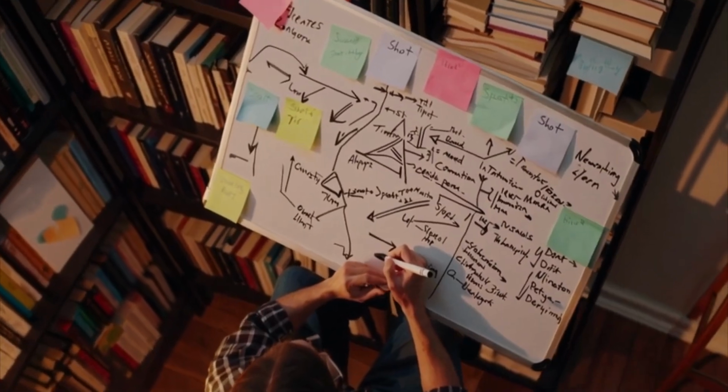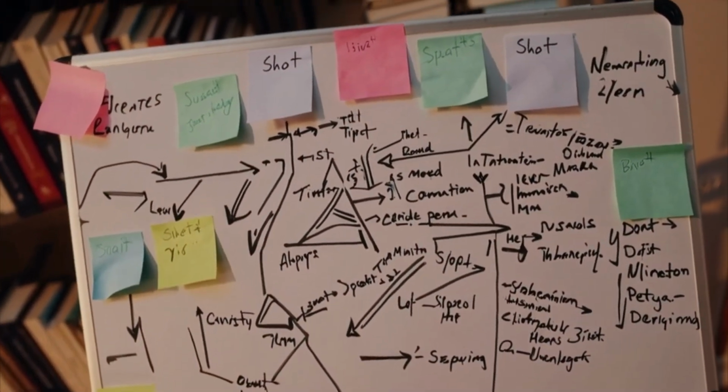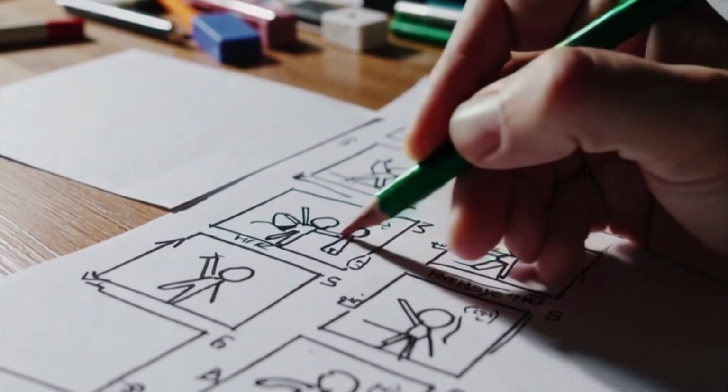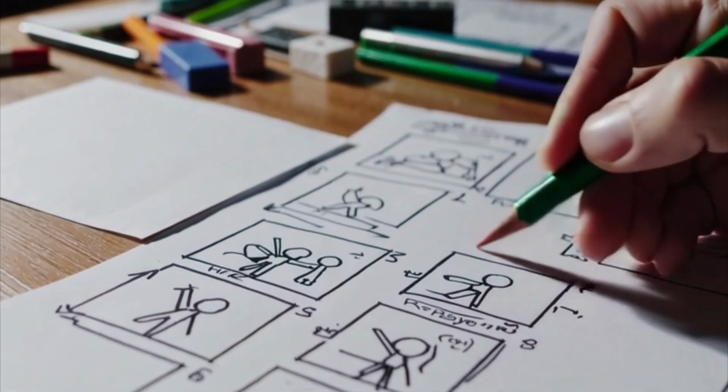A storyboard is your roadmap. Sketch each shot. It doesn't have to be perfect art, stick figures work. What matters is visualizing the flow, the angles, the emotions. This step saves time and money on set.